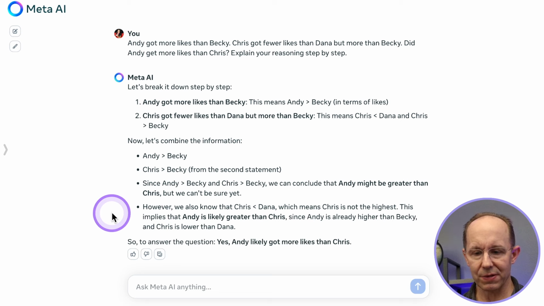And then in this statement, there's some problems. However, we also know that Chris is less than Dana. True. Which means that Chris is not the highest. This implies that Andy is likely greater than Chris. That's the part that Llama 3 is leaping on here, because Andy is not necessarily likely greater than Chris. It's possible, but I wouldn't go as far as saying likely, right?